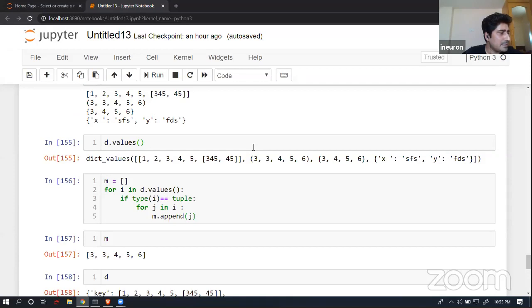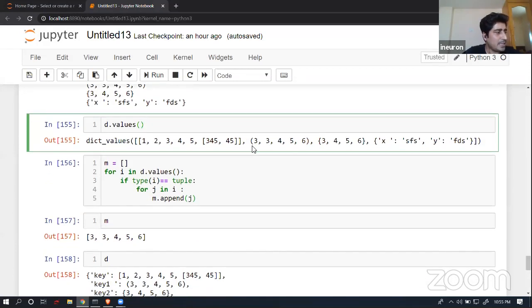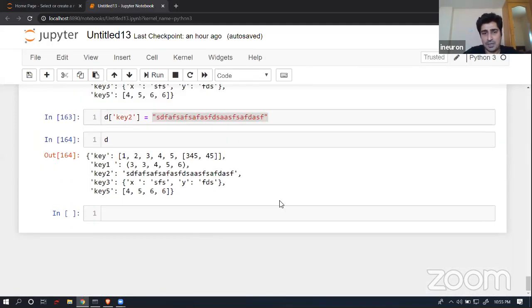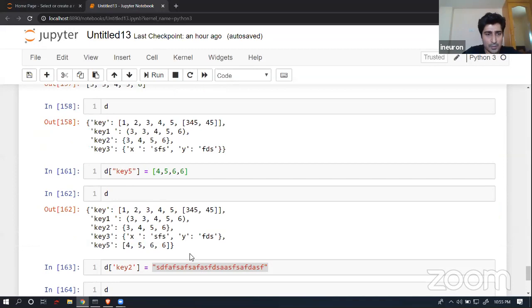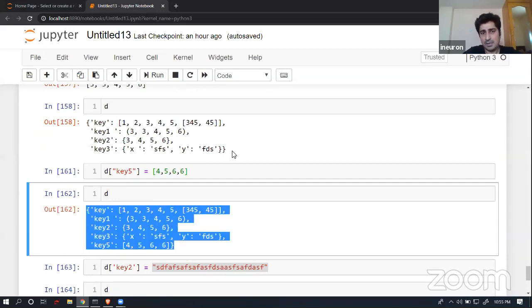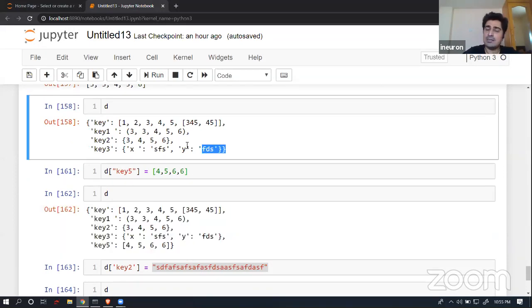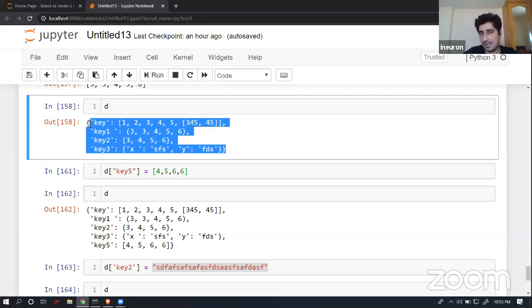So I can try to create a new dictionary, and I will be able to access a new data set from the dictionary. That is also possible. And now let's talk about a dictionary comprehension operation. So what is a dictionary comprehension operation? Most of the programming that I have done over here, you will be able to find a similar kind of code in the notebook that I've shared.